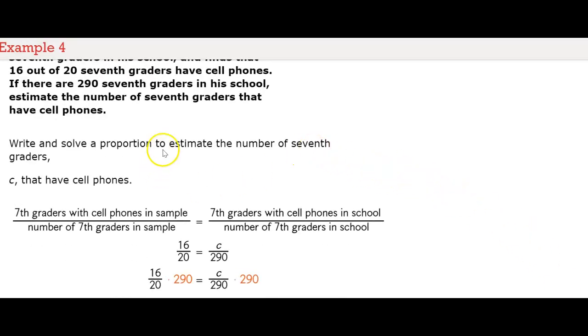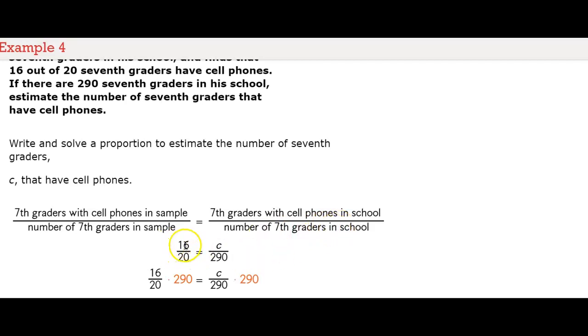We're going to write and solve a proportion to estimate the number of 7th graders. C represents those 7th graders that have cell phones. So 7th graders with cell phones in the sample group over the number of 7th graders in that sample is equivalent to the 7th graders with cell phones in the school over the number of total 7th graders in the school.